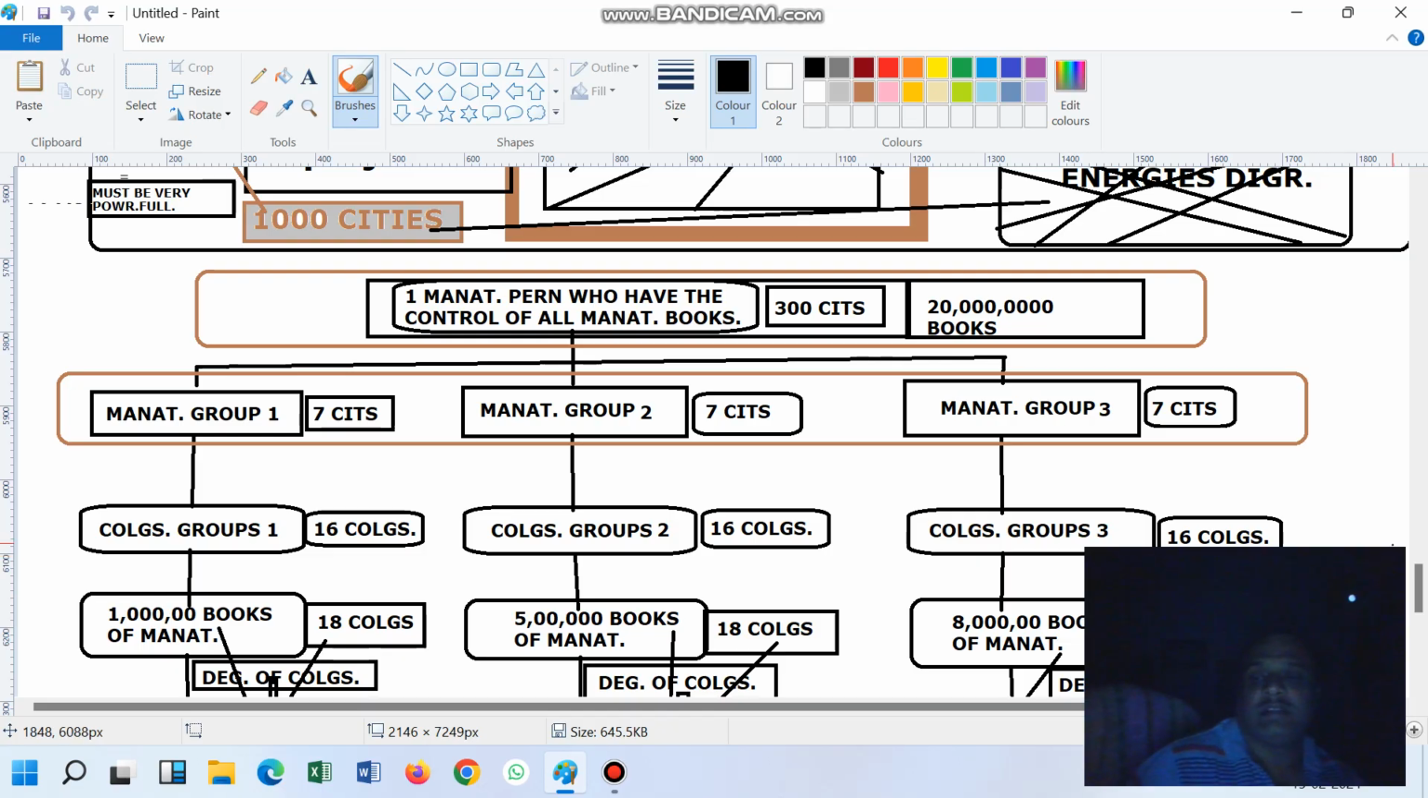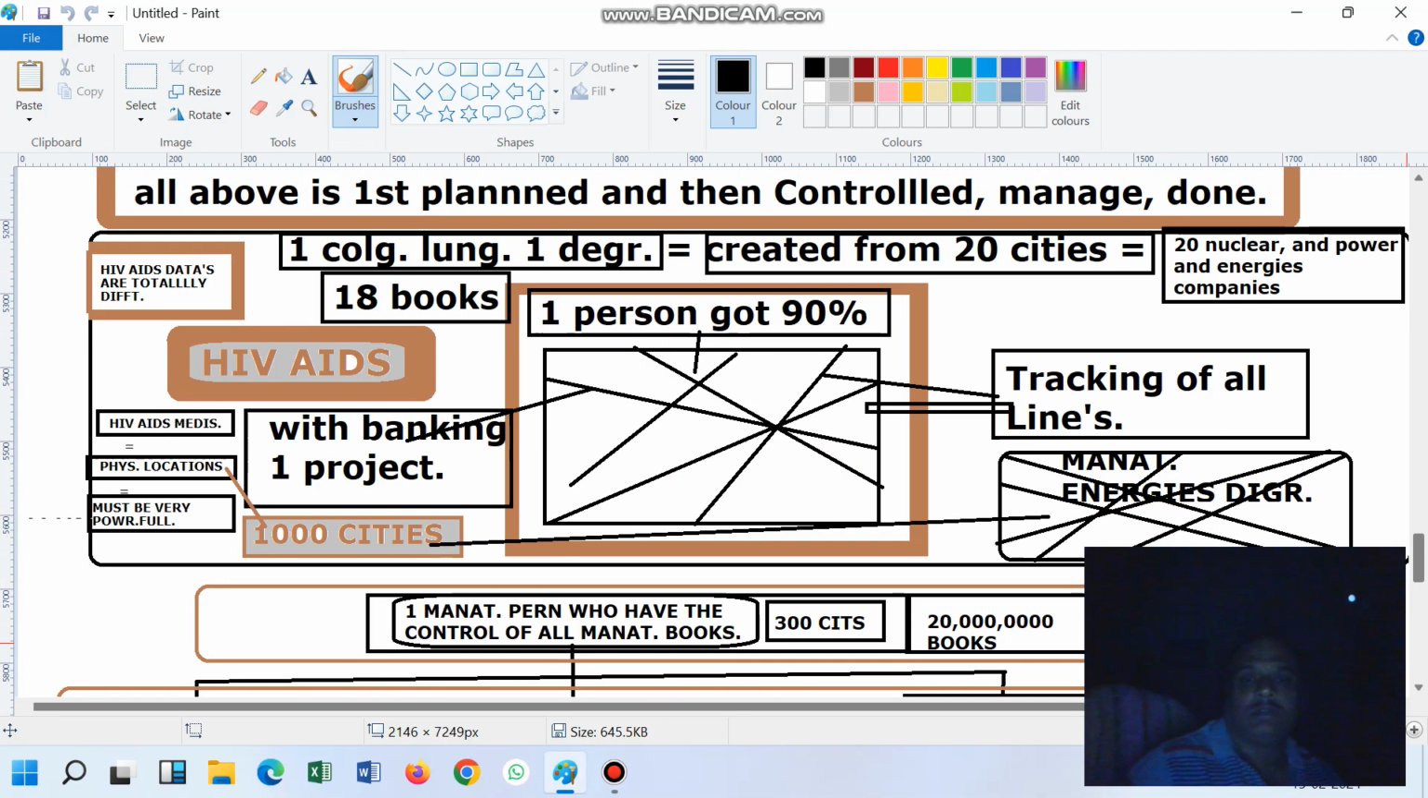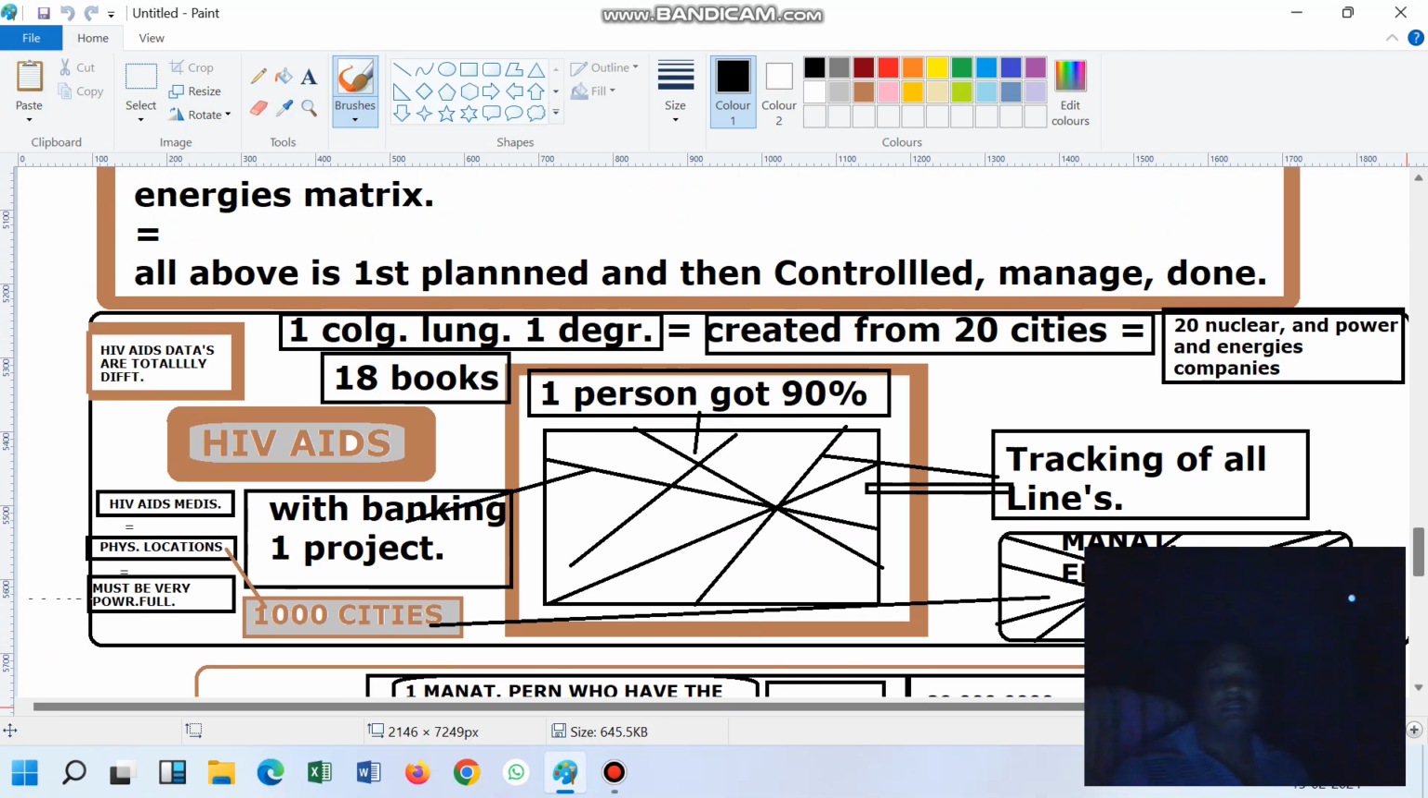In city creation, we are discussing this file. I have not given a name to this file. Here we have discussed one degree, one degree created from 20 cities. This is the blood cells mapping.